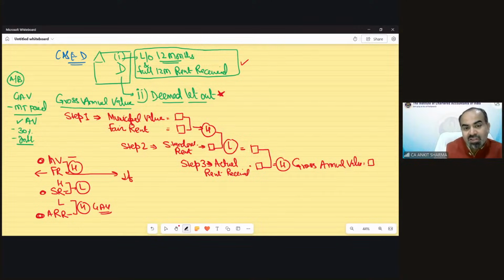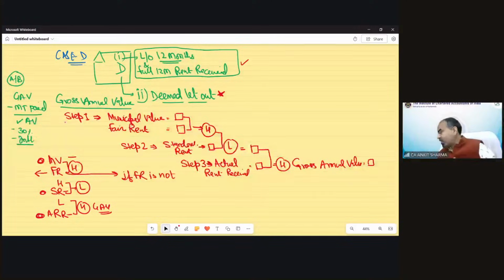If fair rent is not given, please remember this note. This is very, very, very important. If there is a house property question, and out of 10 questions you try to solve, you would be able to solve 8 very easily without any problem. And if you are not able to solve those 2 questions, maybe it is due to this provision we are going to discuss, because maybe you are not applying this concept. So this is that important a point.